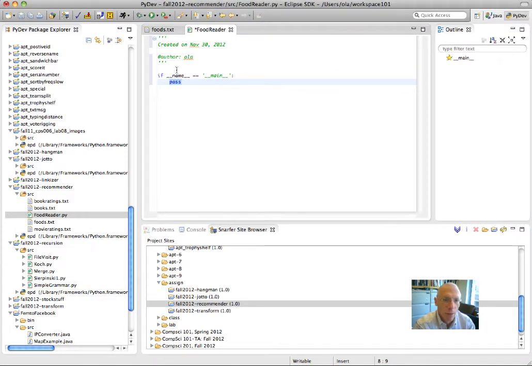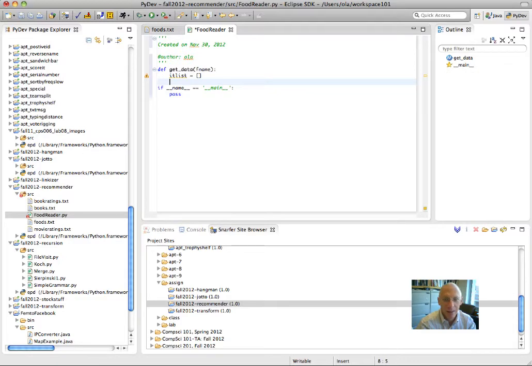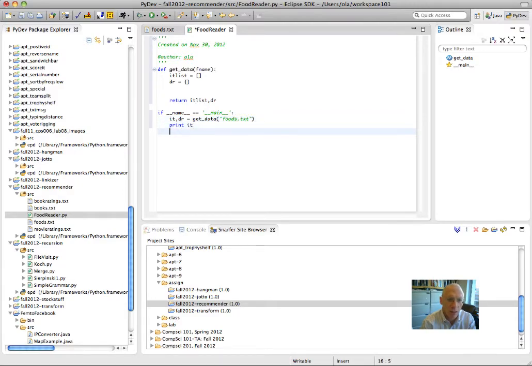So here we go. I'm supposed to write getData, and in this case, I'm going to give it one file name. And it's going to return a list of items and a dictionary of ratings. I'm going to call that DR. I'm going to have a bunch of code, and it's going to return 2 things. All right, I'm going to call this function, and I'm going to give it the food file name. So I'm going to say DR gets getData, and the name of the file is foods.txt. I'm just going to print them.